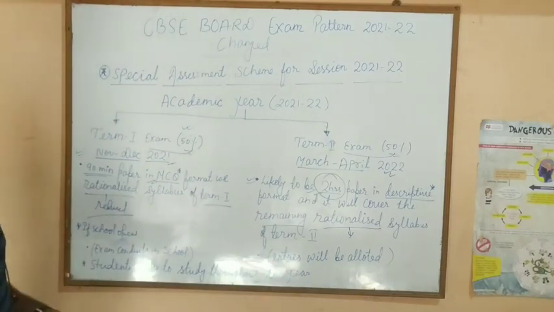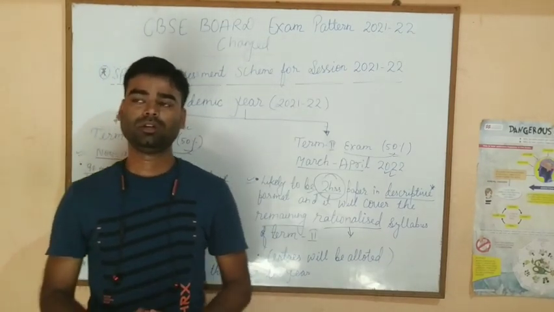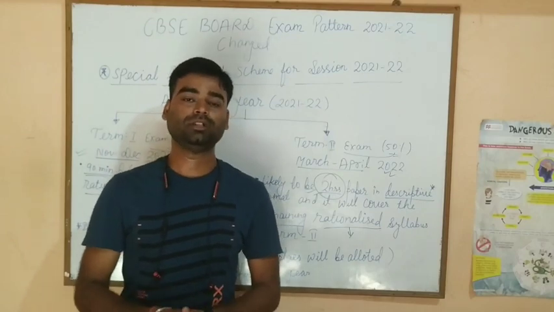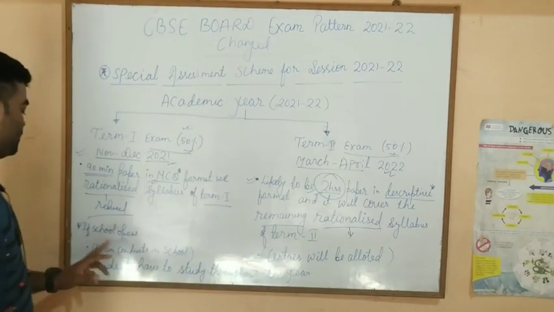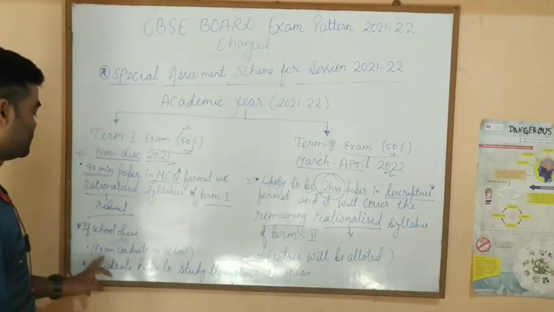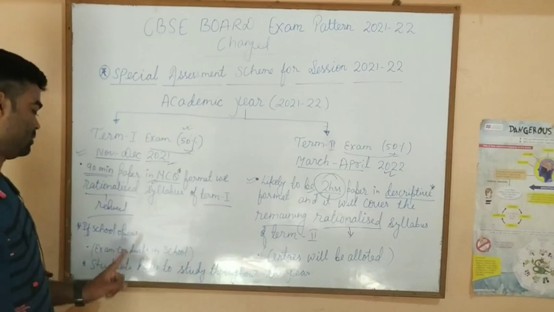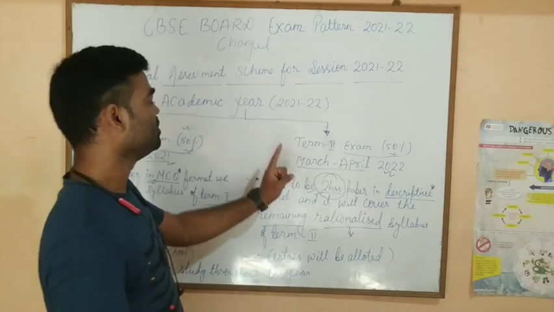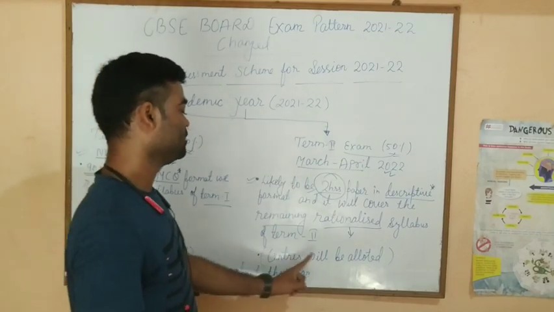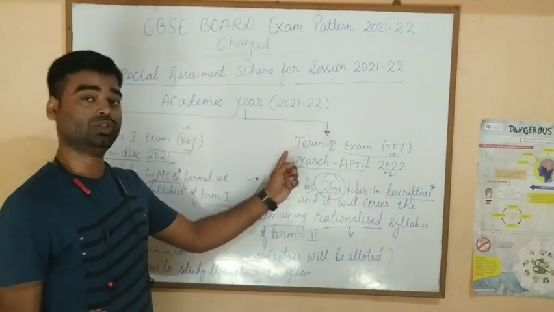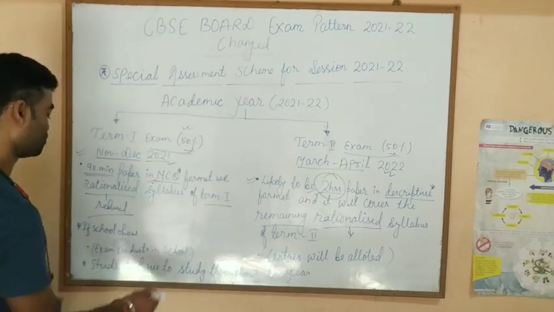Now, here are some conditions. As we all know, this is the situation of a pandemic. The schools are closed, students are getting online education, teachers are teaching online. So, if the school opens this year, then the exam will be conducted in the school itself. It means term 1 will be in school itself. And in term 2, if school opens, there is a condition: if school opens, the centers will be allotted. It means for term 2, you have to appear for the exam at your centers. This is the criteria when your school will be open.